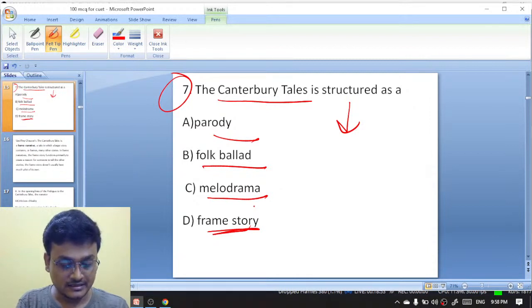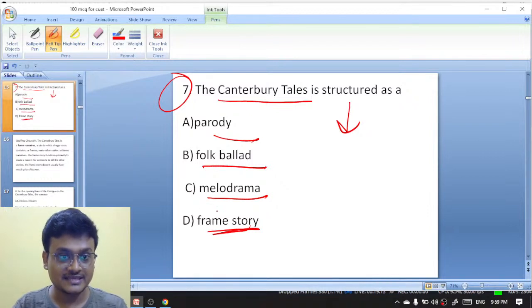Excellent. Sadam, Sonu, Obnai, excellent. That is awesome. No, it's not folk ballad. Exactly, Naya, Rosalind, exactly. It is a frame story.